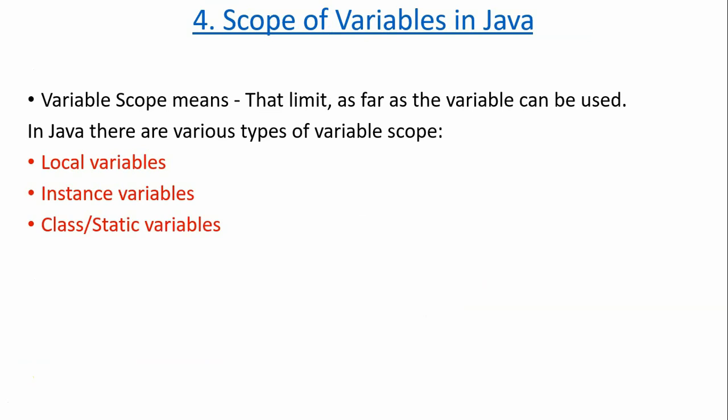Scope of a variable. First of all, what does scope mean? Scope means limit: how far we can access that variable. If you declare a variable in a program, how far it is accessible, those limitations we are defining. In Java there are three kinds of scopes available for a variable: local scope, instance scope, and class or static scope.